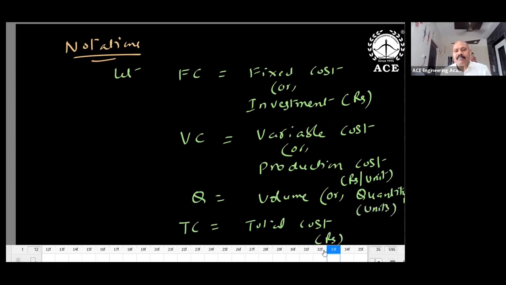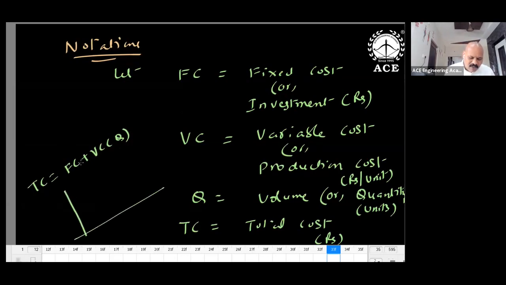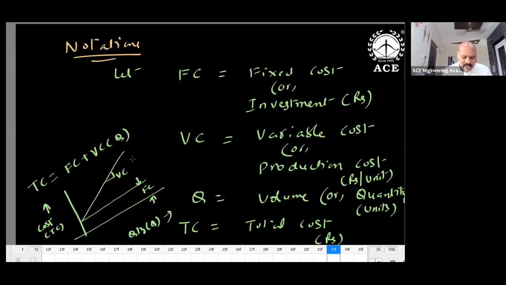Total cost in rupees. Then how do you get total cost now? Total cost is equal to FC plus VC into Q. That's it. And how is it shown? Y is equal to cost on the y-axis, quantity Q on the x-axis: FC plus VC into Q, like MX plus C. It is passing through some intercept. What about this intercept? It is FC. What about the slope? VC. So TC, total cost, is equal to FC plus VC into Q. So this is the total cost line.